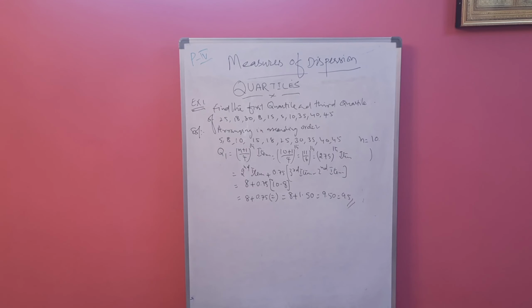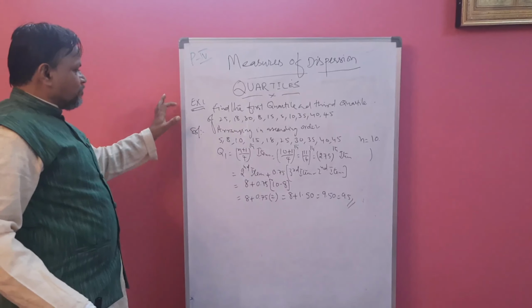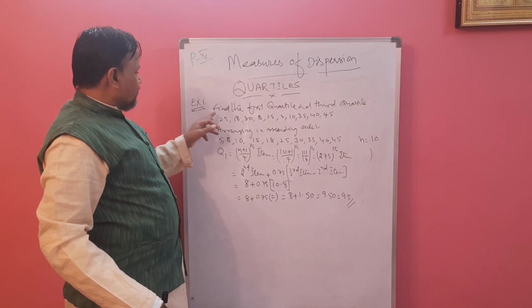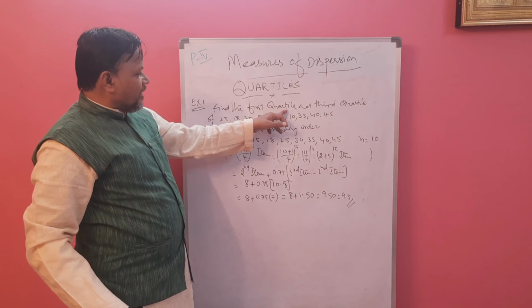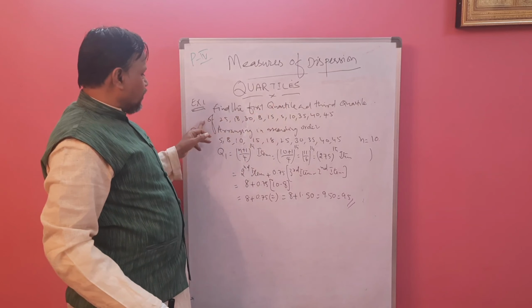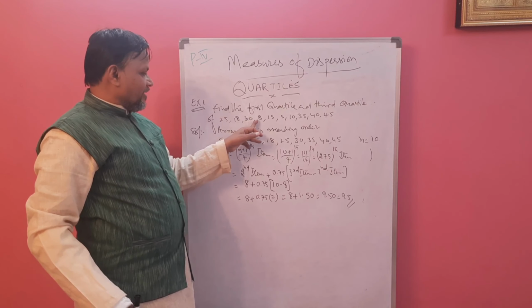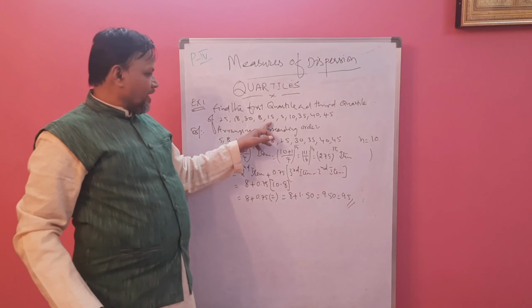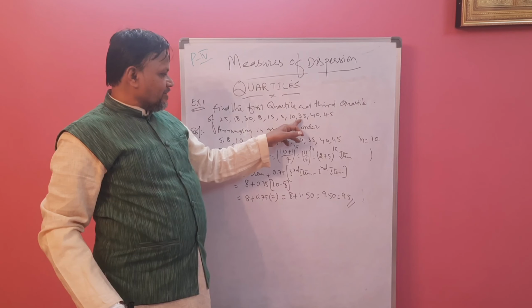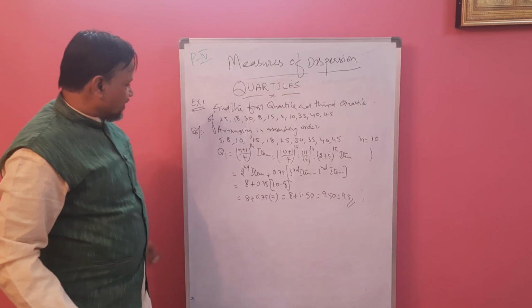Now we are going to solve one example. Find the first quartile and third quartile of 25, 18, 30, 8, 15, 5, 10, 35, 40, 45.